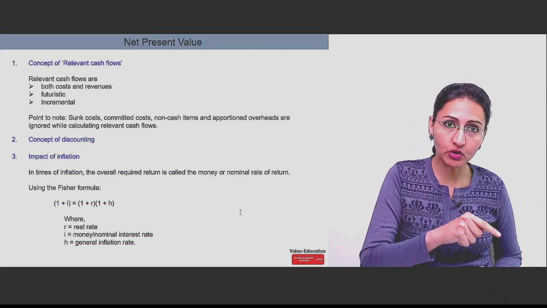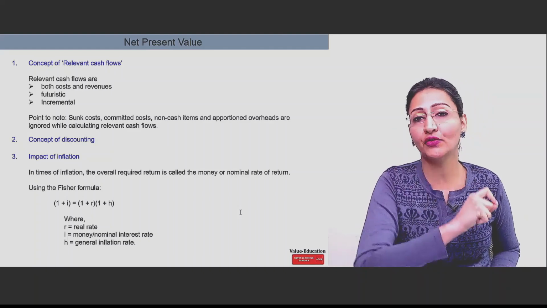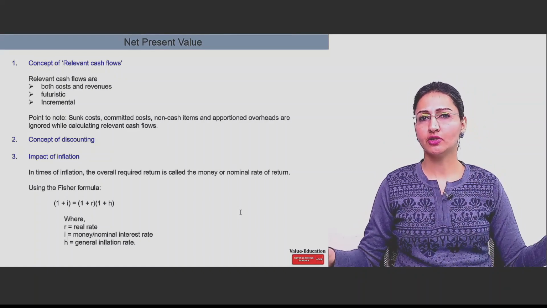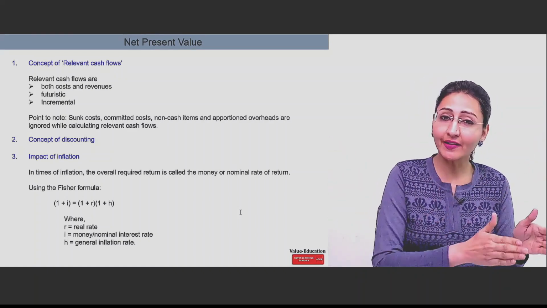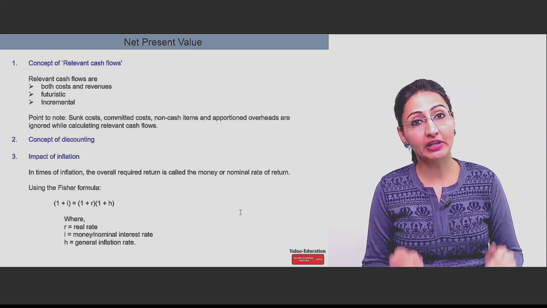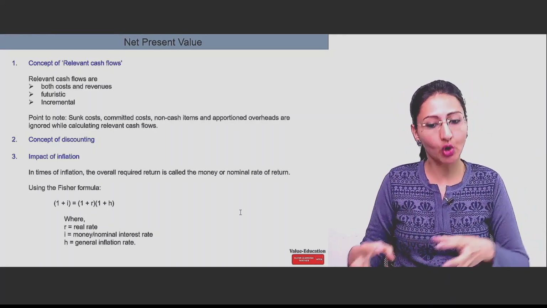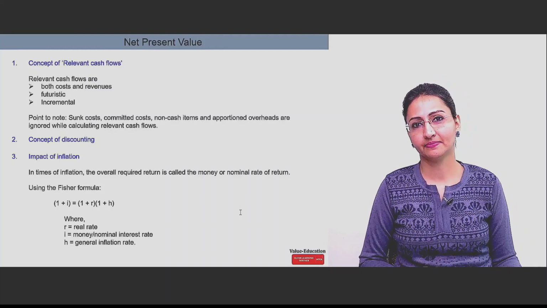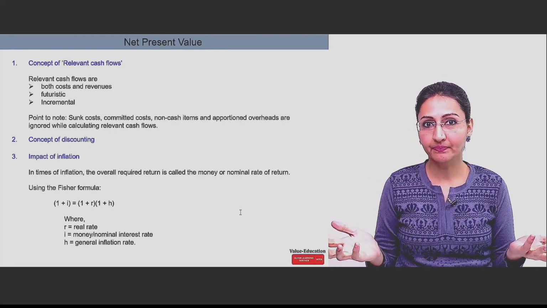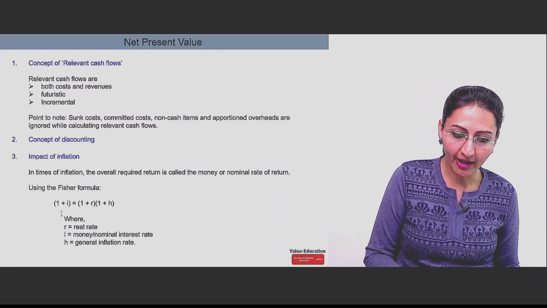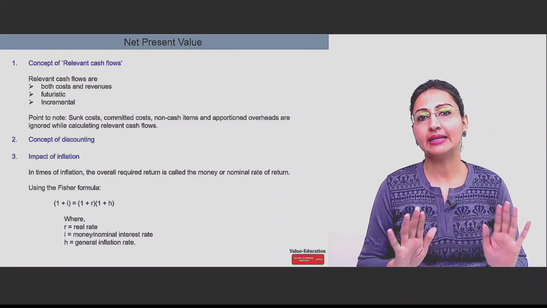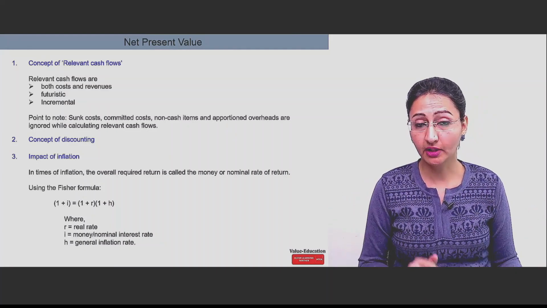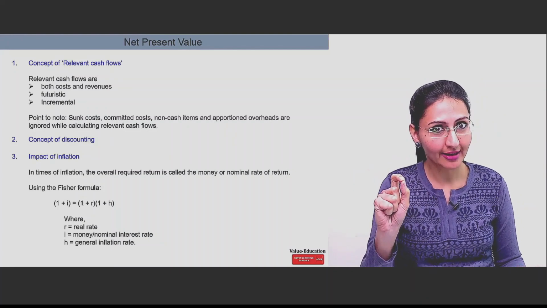But to give effect of inflation in the rate of return, there comes into picture the nominal rate of return. So in layman terms, you can say real rate of return doesn't include the impact of inflation. But money rate of return or nominal rate of return considers the impact of inflation. Now, how do we calculate that? So there is a simple formula here. 1 plus I is the money interest rate, या nominal rate of return or nominal interest rate. This should be more than the real rate, right? So how do we calculate that?